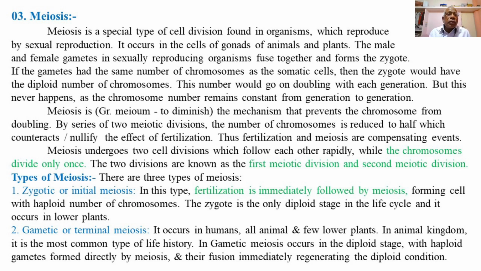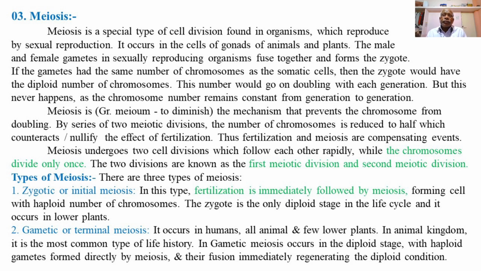Then the second type of meiosis, that is gametic or terminal meiosis. This type of meiosis occurs in humans, all animals and a few lower plants. In the animal kingdom, it is the most common type of meiosis, that is gametic or terminal meiosis. So this is found among all animals, a few lower plants and even in human beings.